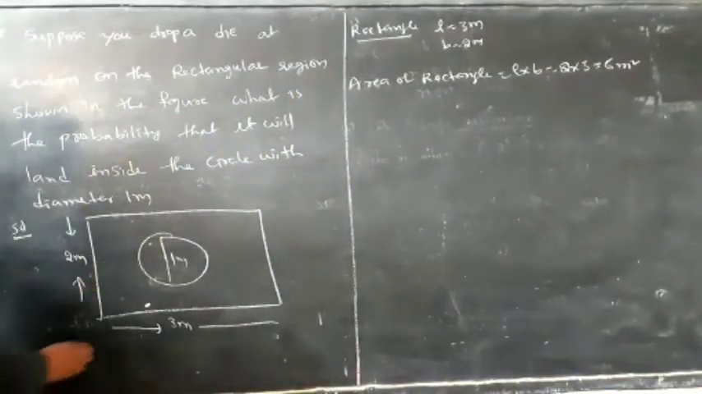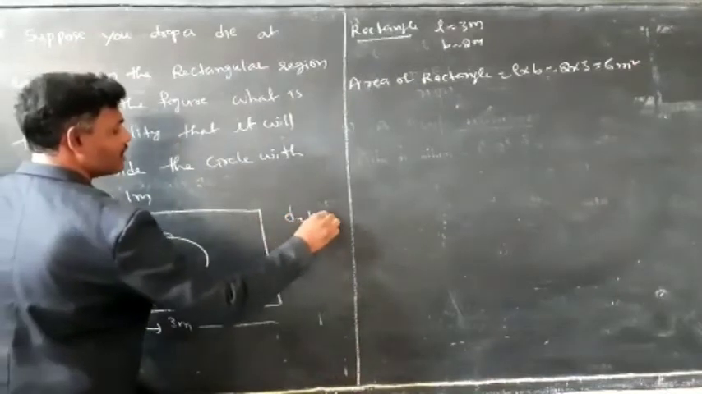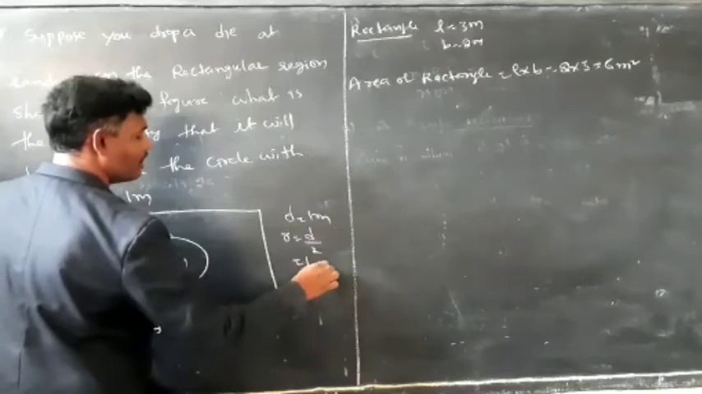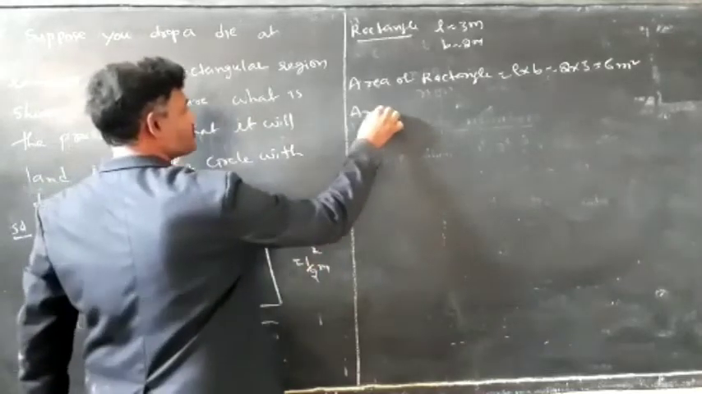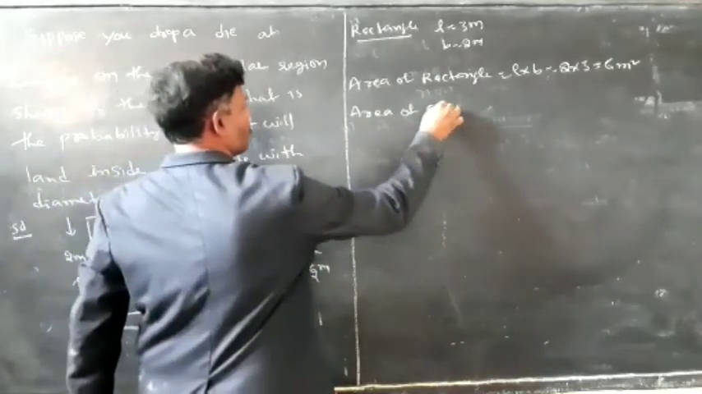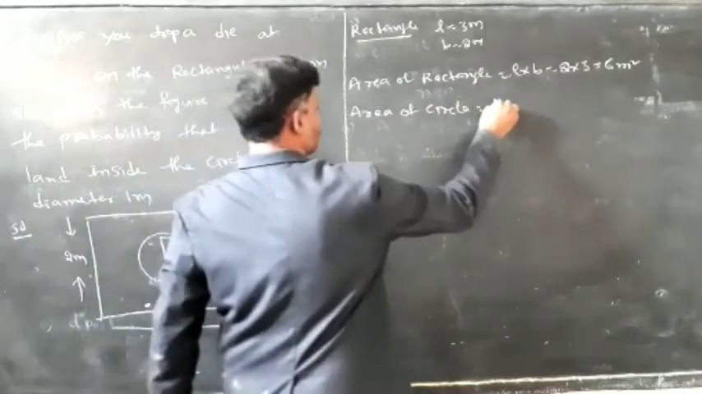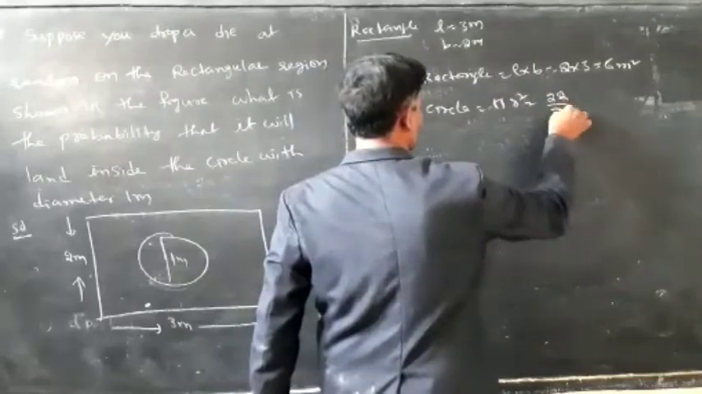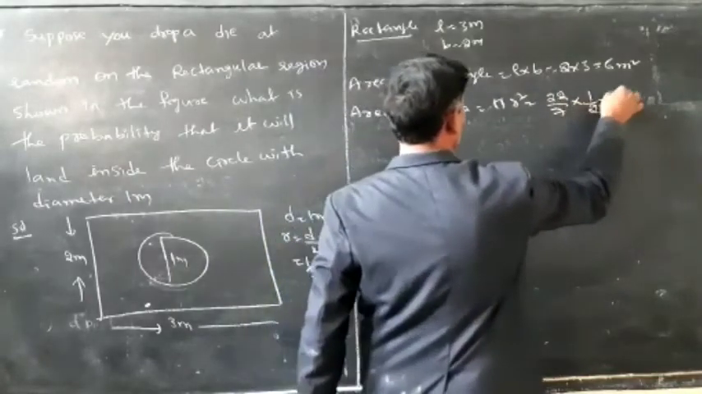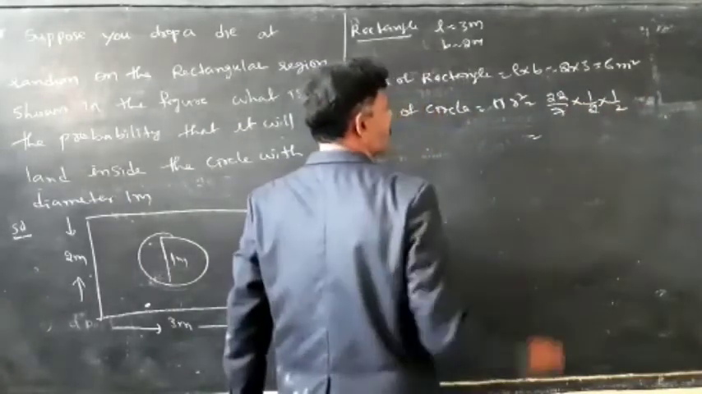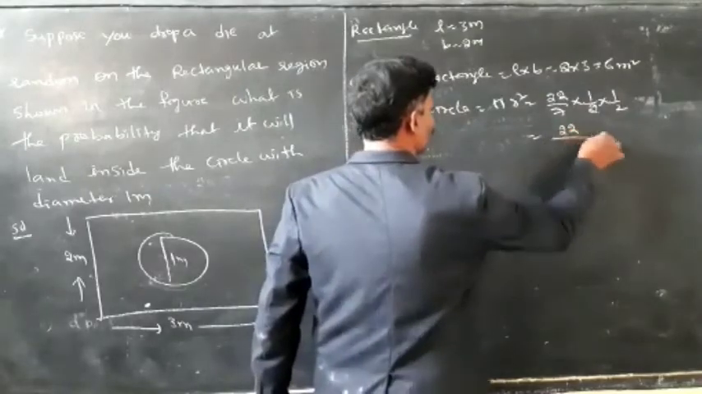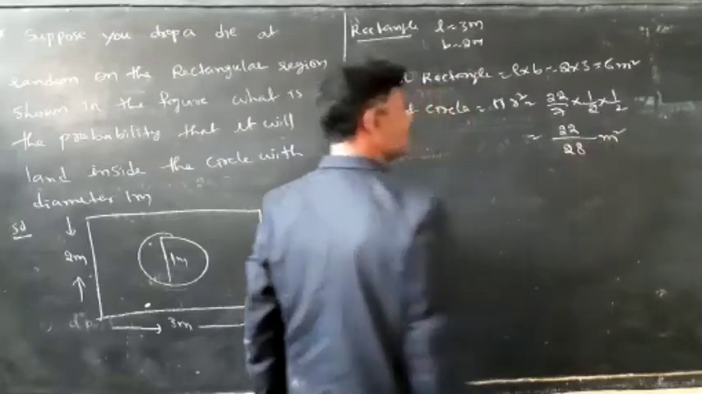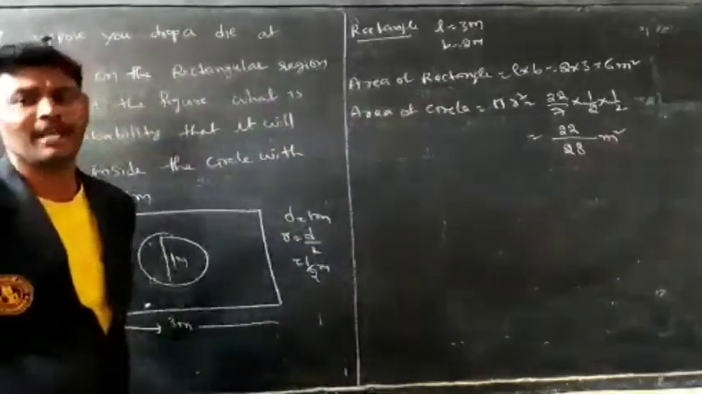Next I am taking circle. What is the diameter here? D is equal to 1 meter. Then r is equal to D by 2 is equal to 1 by 2 meters. Area of circle is equal to pi r square is equal to 22 by 7 into 1 by 2 into 1 by 2. It is nothing but 22 by 7 2s are 14, 14 2s are 28. So area of the circle is 22 by 28 meters square.